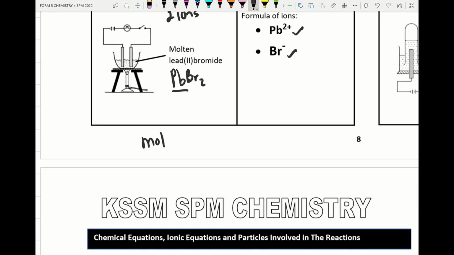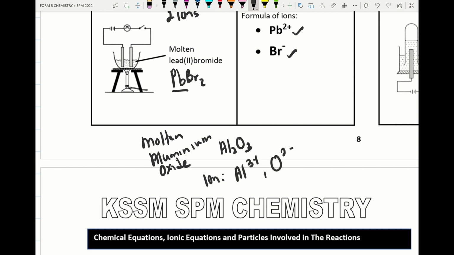So we try to practice another one, molten aluminium oxide. The formula of molten aluminium oxide is Al2O3. The formula of ion, so we have only 2 ions, which are aluminium ion and oxide ion.